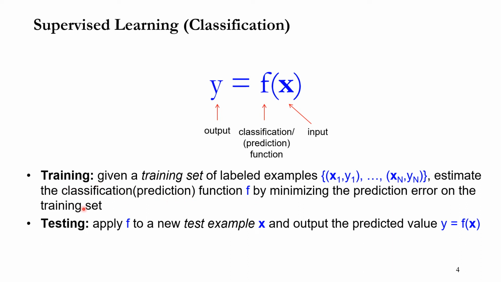So when the training is done, now you give a new data X to function F. Then this classification algorithm F now generates its correct output Y. So that's what happens in supervised learning or classification. Again, I'm going to emphasize that this supervised learning algorithm is an implementation of a function.